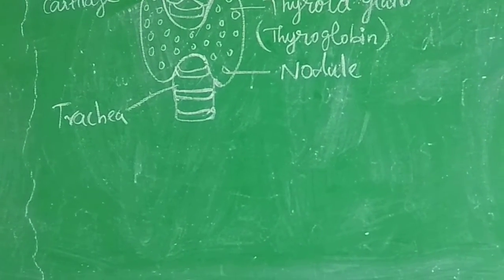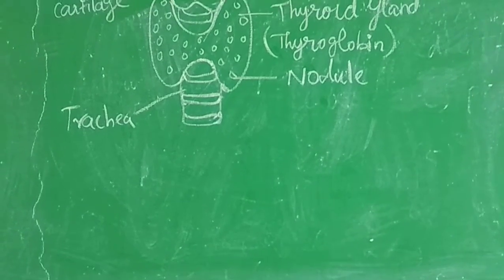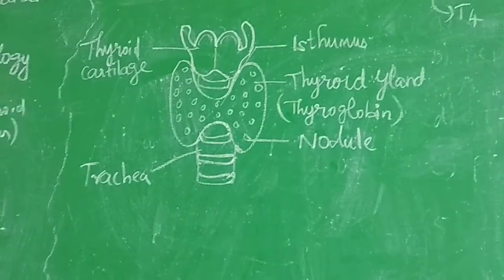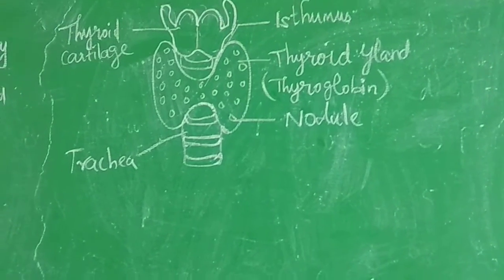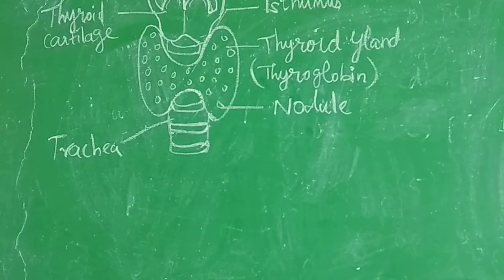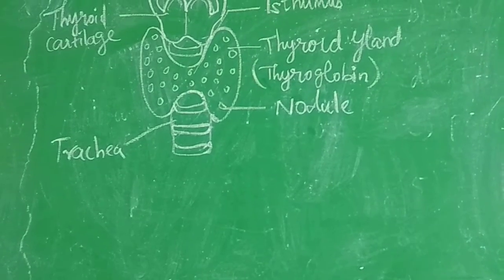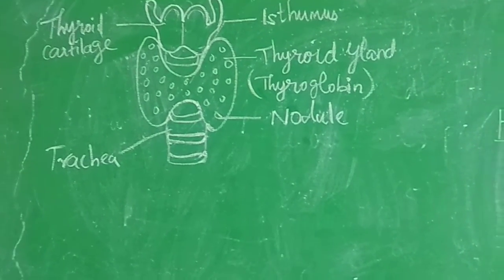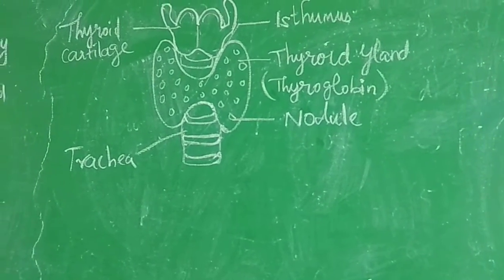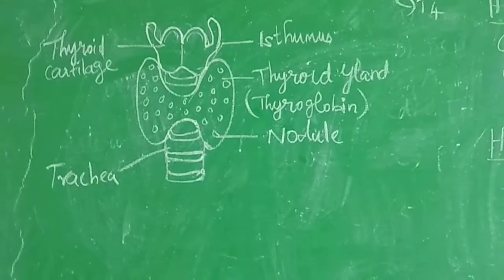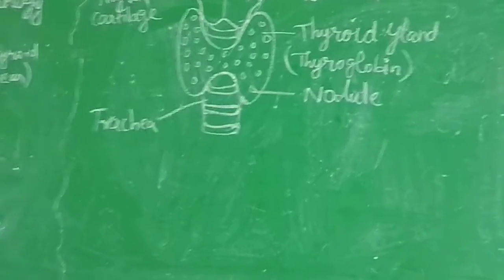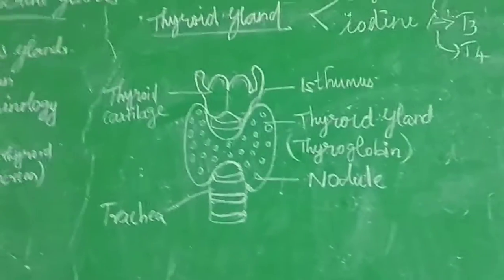They are essential for normal physical, mental and personality development. It is also known as the personality hormone because it controls our physical, mental and personality characters. It also regulates cell metabolism.